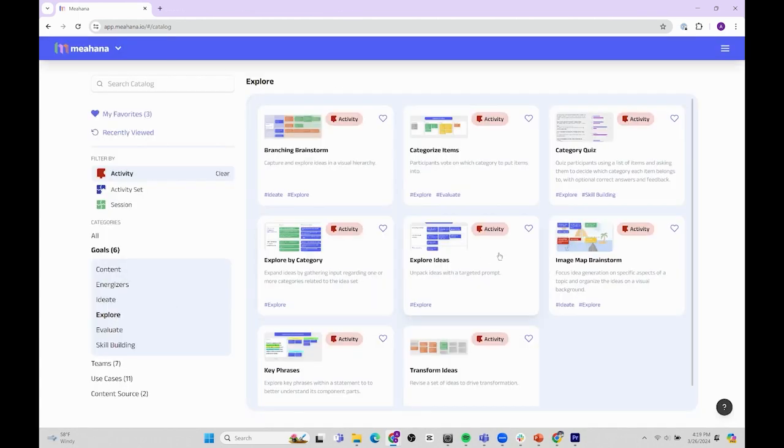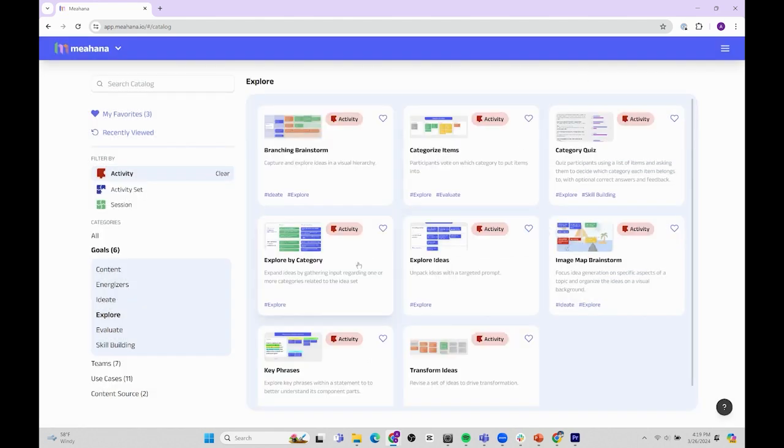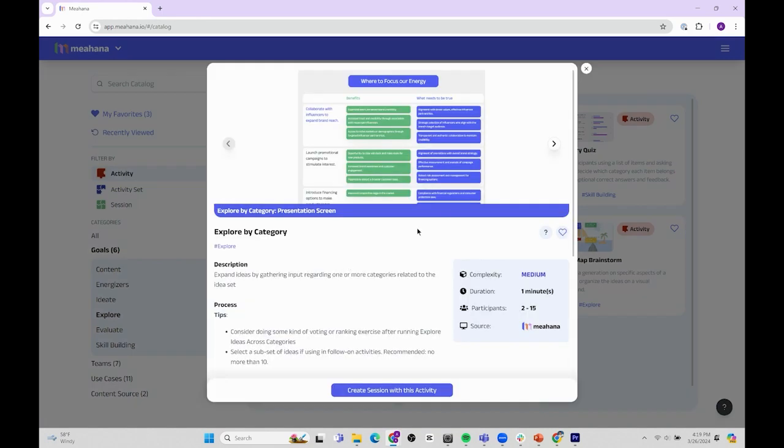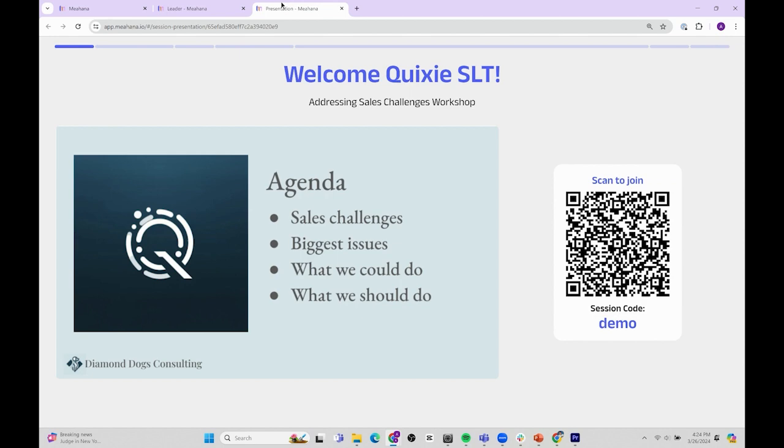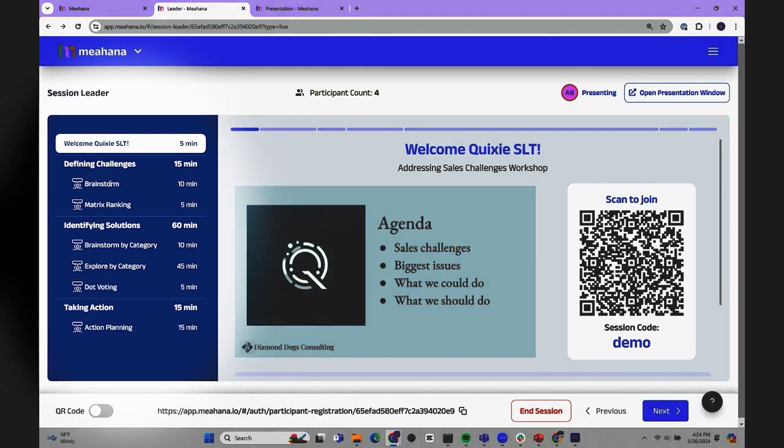Or you may want to ask one or more follow-up questions about each of the ideas using the Explore Ideas activity, which focuses on a single prompt, or the Explore by Category activity, which allows you to define multiple prompts for exploration. Let's take a look at an example workshop that has been designed using this approach, cycling through ideation, evaluation, and exploration a few times.